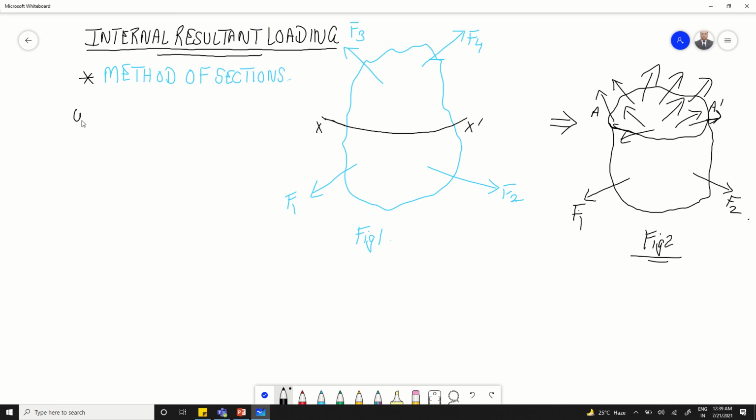So using equations of equilibrium, what do we get?